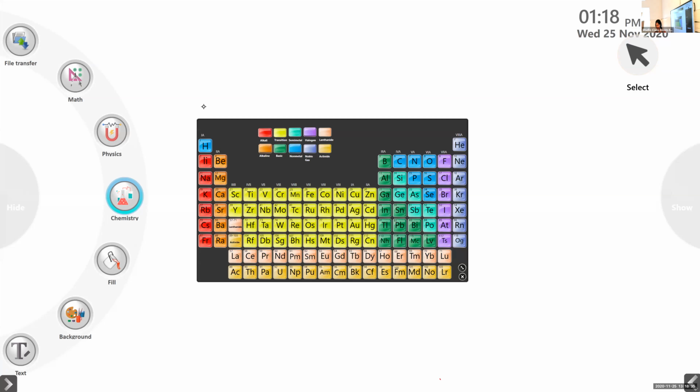Is this visible? Yes, ma'am. This is the model of a periodic table. When we look into this periodic table, there are certain alphabets, right? Yes, ma'am. Here H stands for hydrogen. This is the method of representing the elements in the modern periodic table. We are going to learn about Dalton's symbols for the elements. Then later we will come to this modern periodic method. This is just to familiarize.